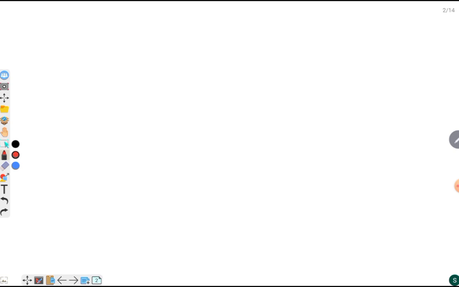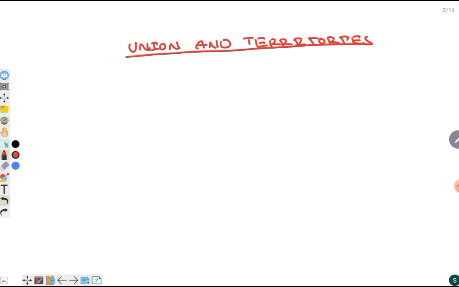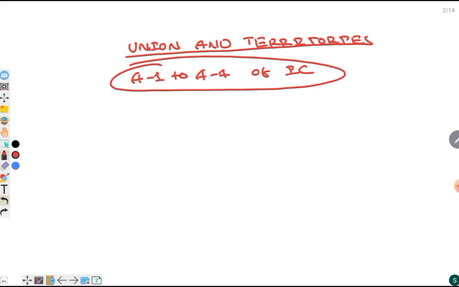Today's topic is Union and Territories. In this topic, we learn about Article 1 to Article 4 of the Indian Constitution. Let's discuss these articles in detail. Article 1 of the Indian Constitution says India is a Union of States. In the Indian Constitution, the word federation has been used nowhere.